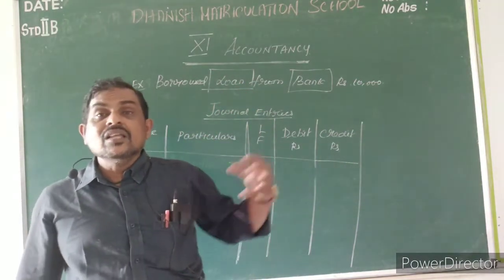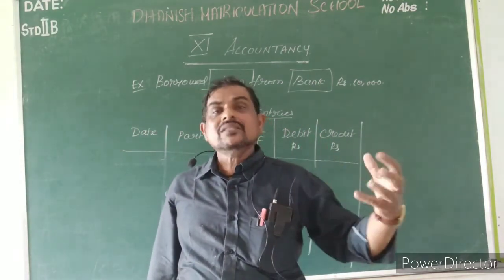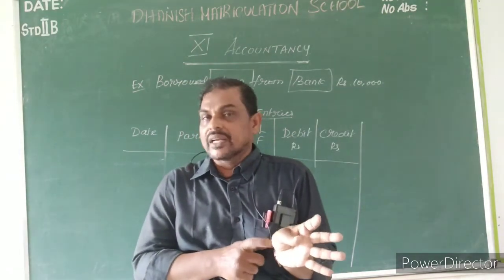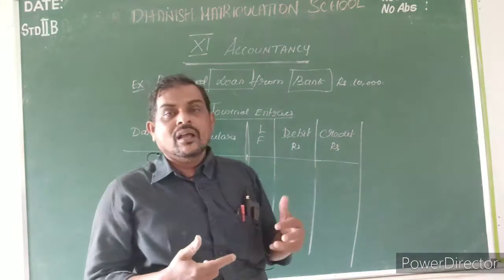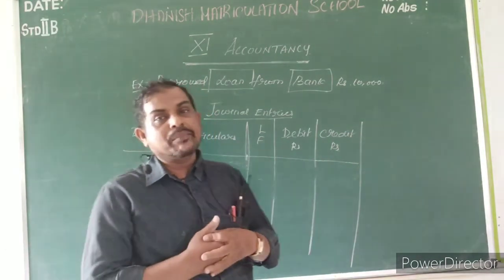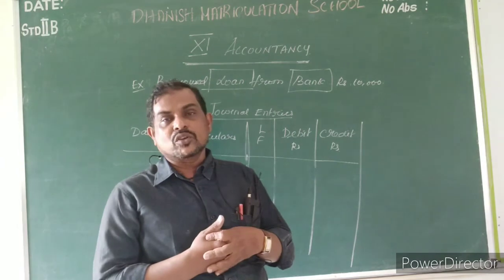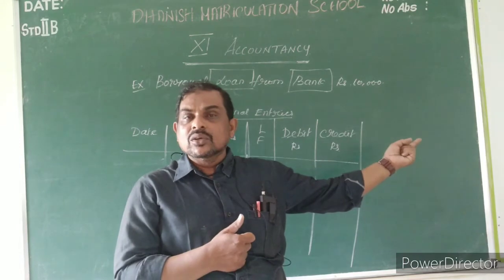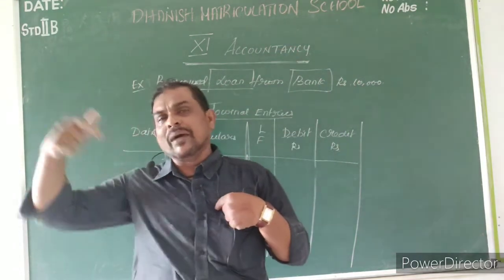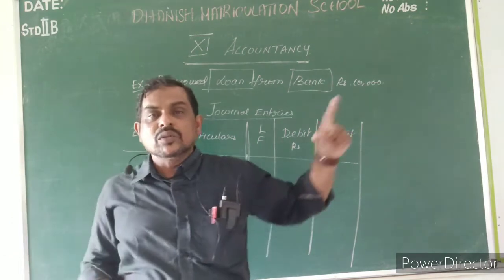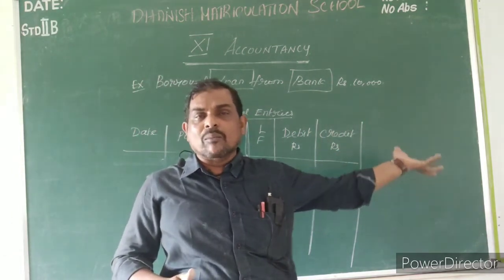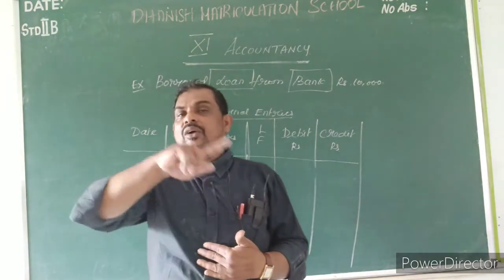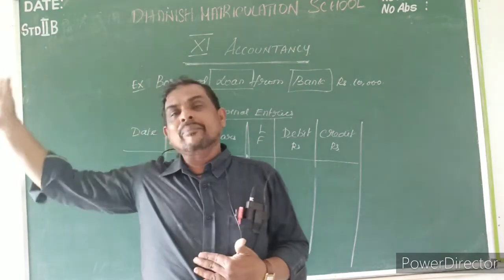Listen here. The bank giving the loan will directly send it to my bank account. They will not give it in cash. For example, I ask Canara Bank, sir, I need a business loan of 10,000 rupees. They sanction the loan, and that amount they will send to my personal account bank, maybe Indian Bank. They will not give it to my hand. It will be given to my banker, so in my bank account it will be credited.